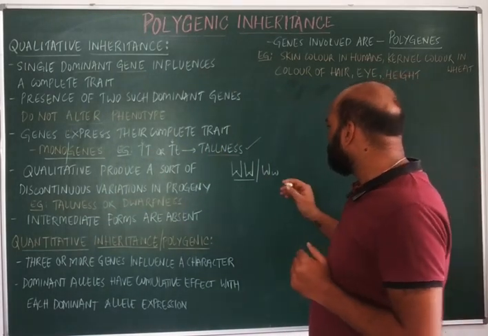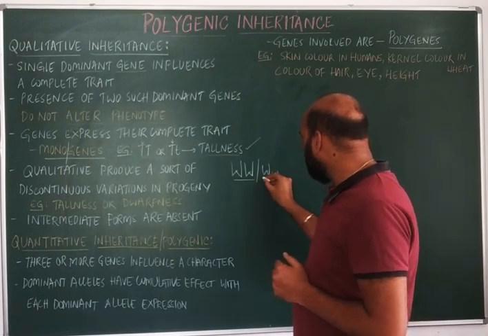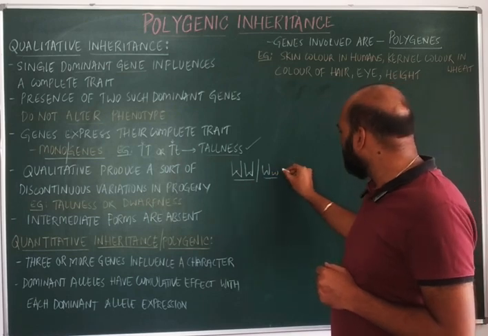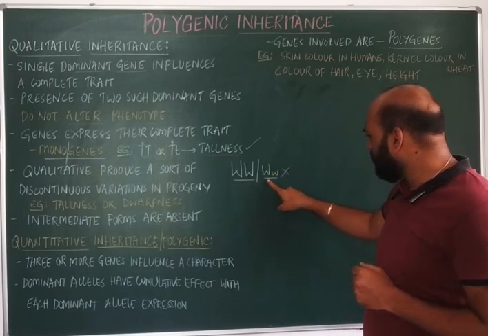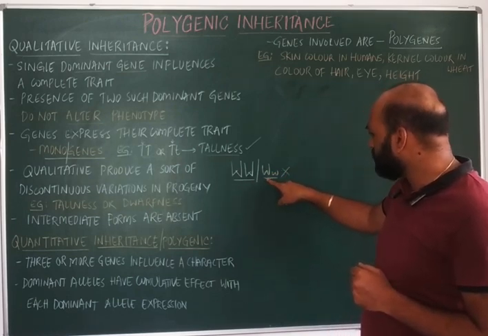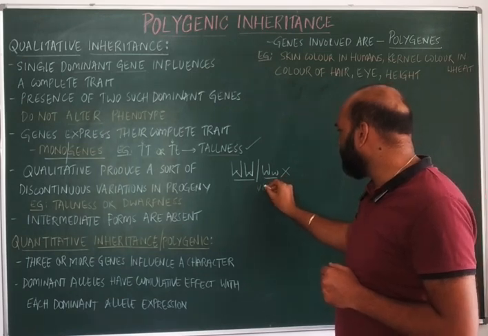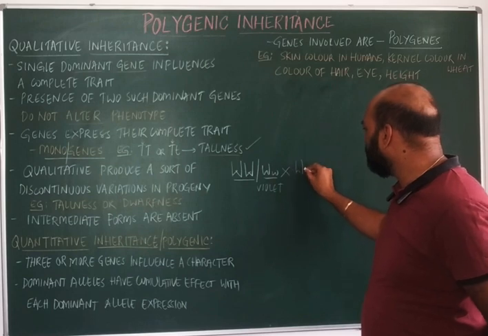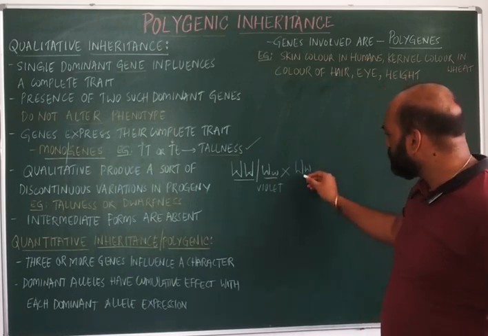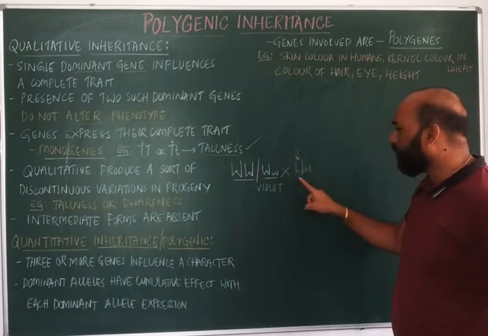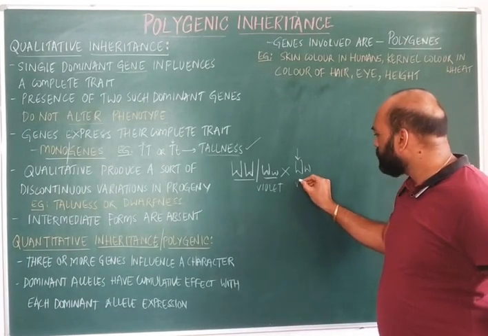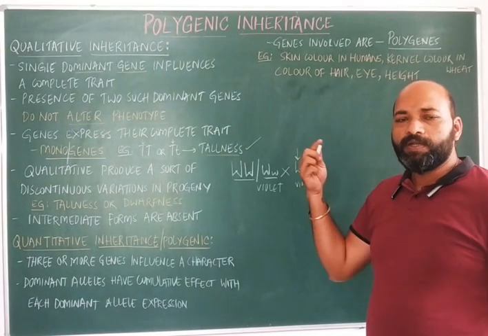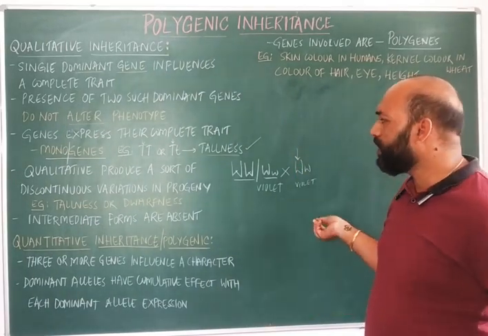For example, if one dominant allele is present for a trait, here say a violet flower, and this violet flower is selfed with another violet flower which also has a single dominant allele, what will happen is it results in the formation of an individual which will be different.